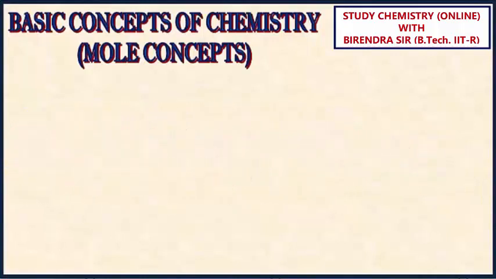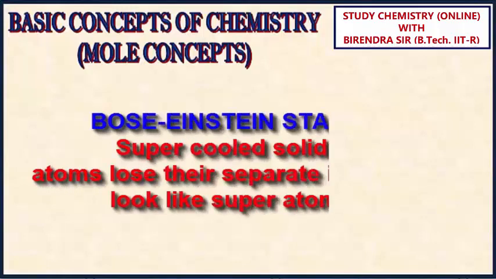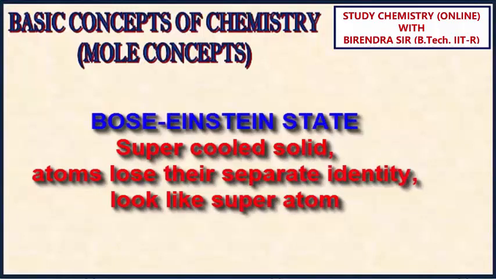Now, Bose-Einstein condensed state. It is also known as supercooled solid. Here, atoms lose their separate identity and look like a single atom, a superatom.